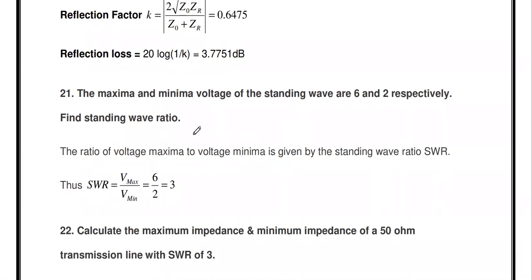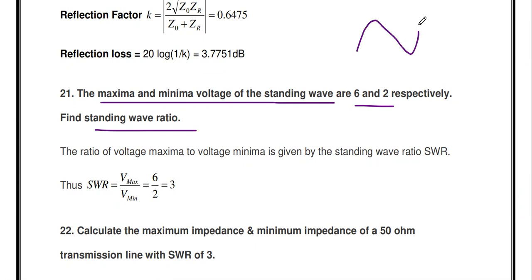Then the next question, the maxima and minima voltage of the standing wave are 6 and 2 respectively. Find the standing wave ratio. So here for the standing wave, we have drawn the standing wave, and the maximum value and minimum value are given. Vmax and Vmin are given. Vmax is 6, Vmin is 2. Find the standing wave ratio.